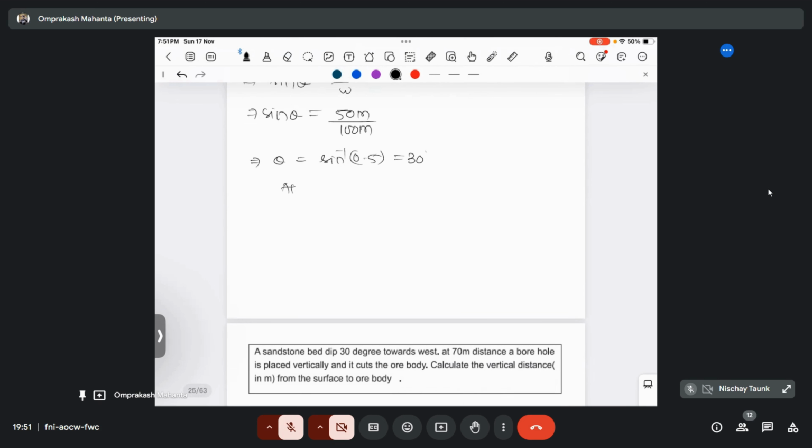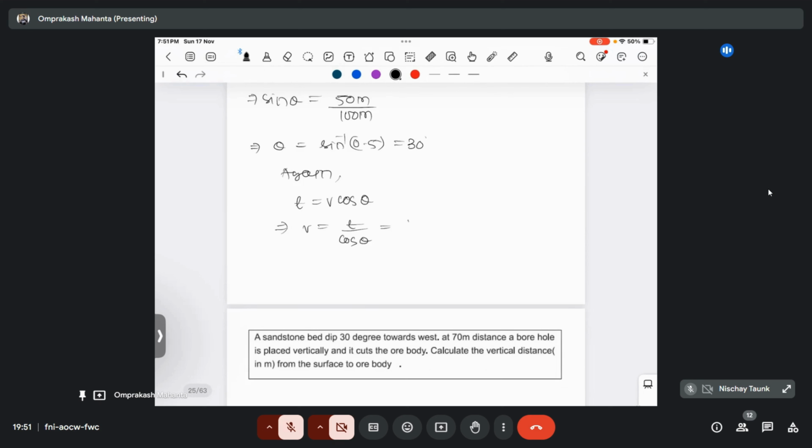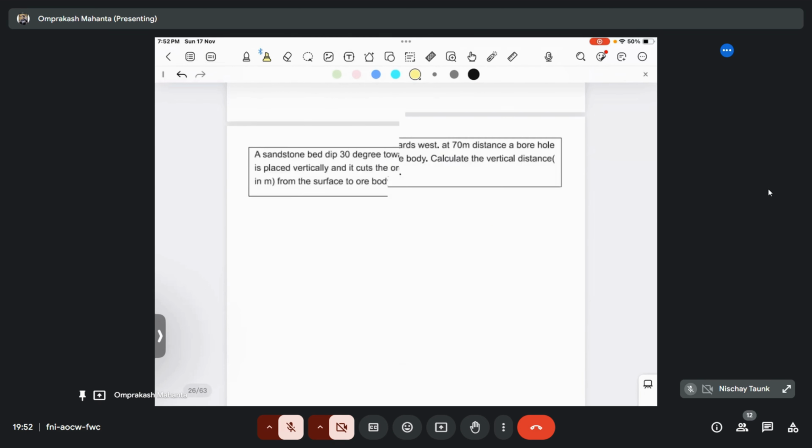And again we know the relationship between true thickness and vertical thickness, that is true thickness equal to V into cos theta. Then V will become T by cos theta. True thickness is given as 50 meter divided by cos 30. So that will give 57.73. Okay, so this will be the answer, 57.73 meter. Okay, the next one.